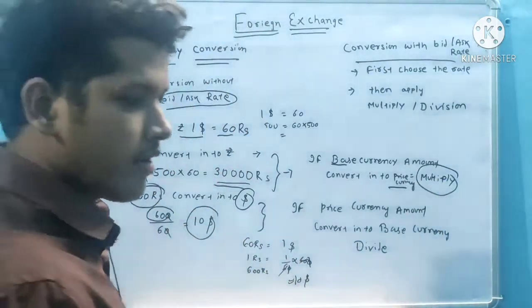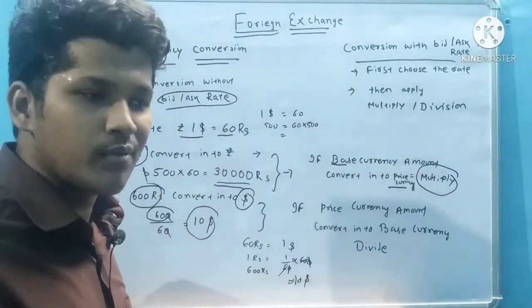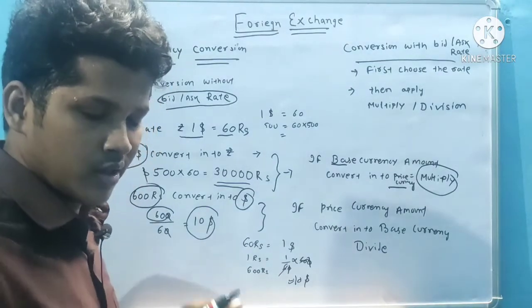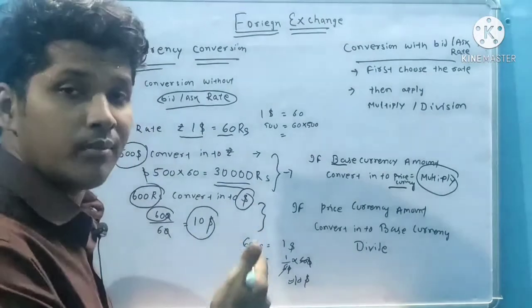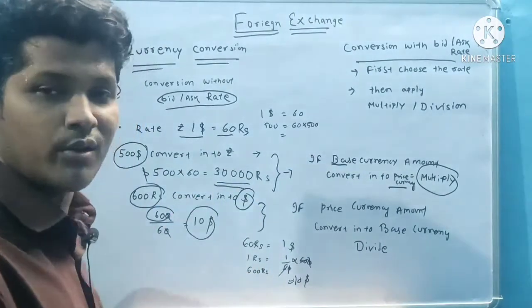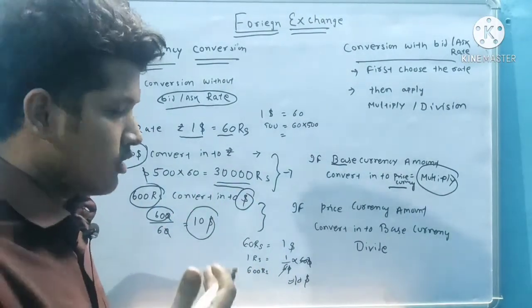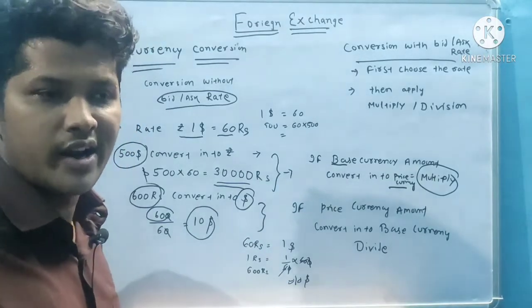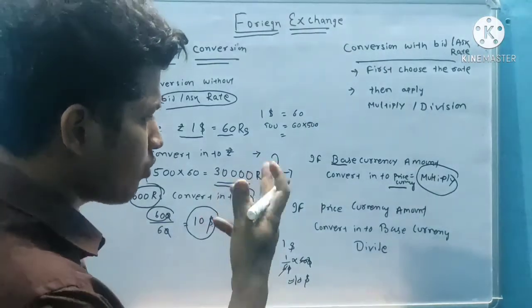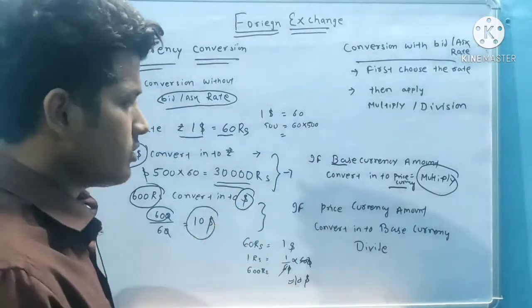You should remember like this, because in the exam we should calculate in a quick manner. If you take time in this basic calculation, then you can't make the solution easily and you can't attempt an 80-100 marks paper.